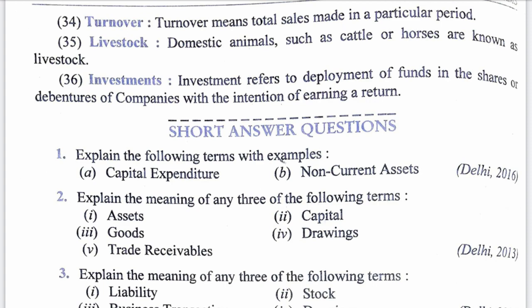Investment refers to deployment of funds in the shares or debentures of companies with intention of earning a return. So investment is done, suppose you have a business and you have some extra amount kept in the bank and you want to earn. So these are the savings of your business.